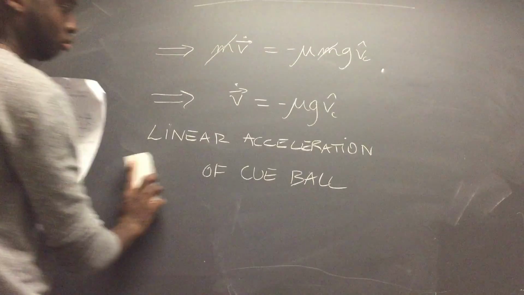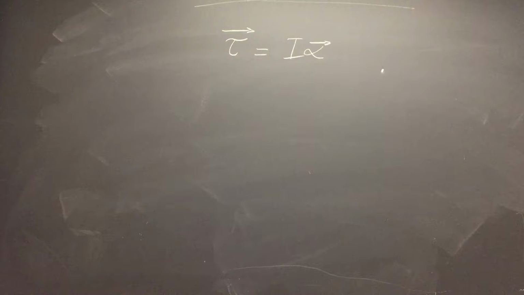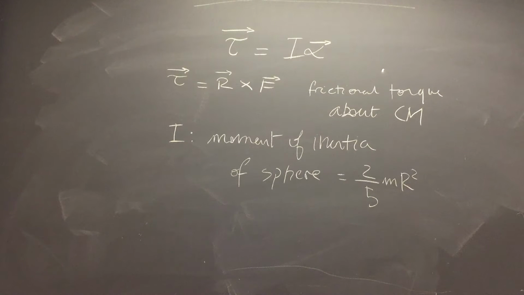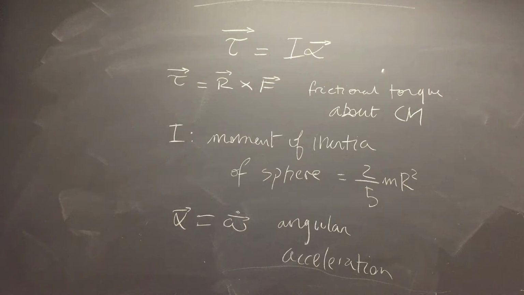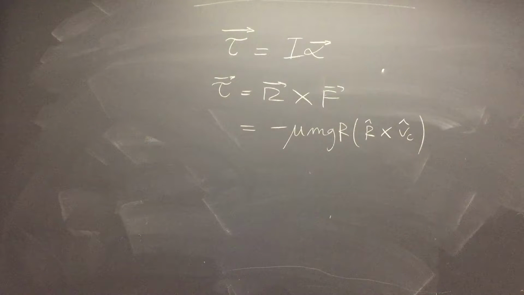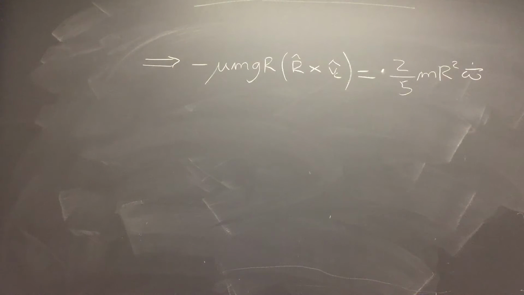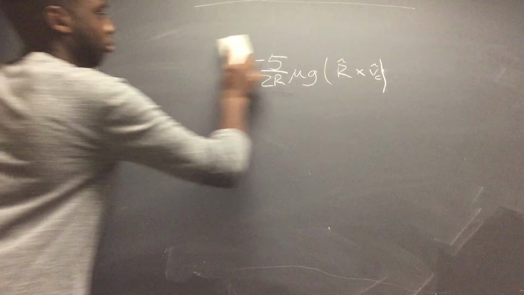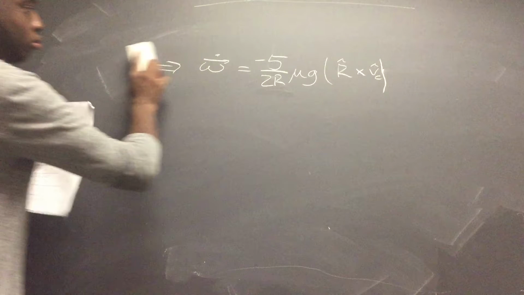Let's now look at the angular momentum. This is the rotational equation of motion, where tau represents the frictional torque about the center of mass, I the moment of inertia of the cue ball, that of a sphere, and alpha the angular acceleration. The torque can be expressed by the following. This assumes that the cue ball is hit at a distance r from the contact point between the cue ball and the table that is straight at its center. We plug in the expression of the torque and notice that for the top view, the direction is to the left of the cue ball. Once again, we're able to solve the equation of motion, this time for the angular acceleration of the cue ball after impact.